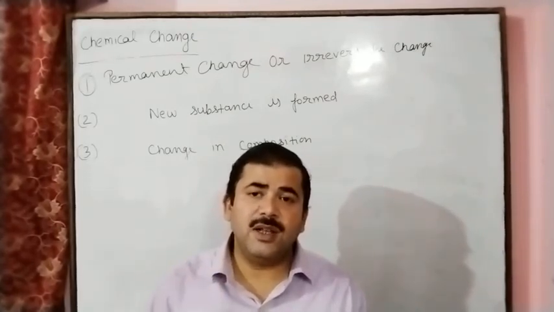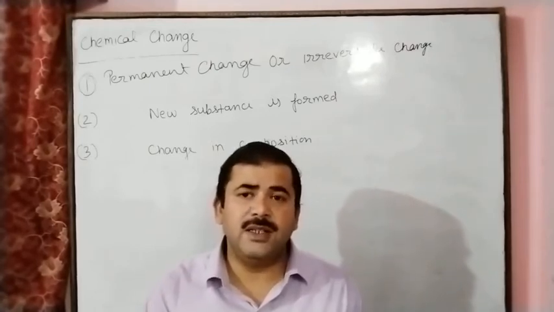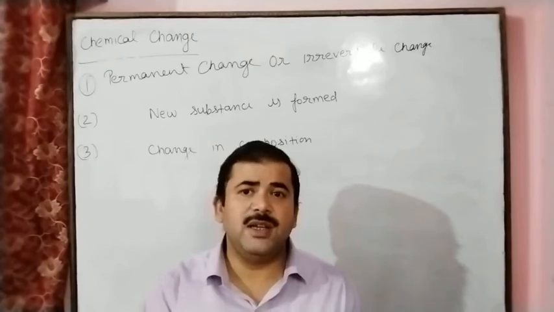And when the chemical change takes place with the evolution of heat energy, this is called an exothermic reaction.